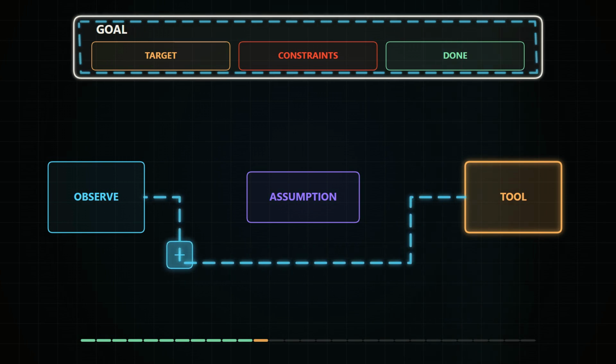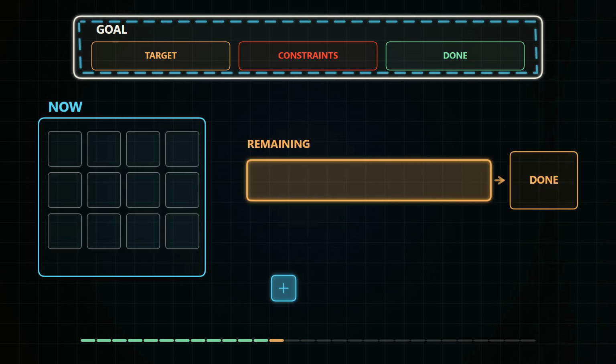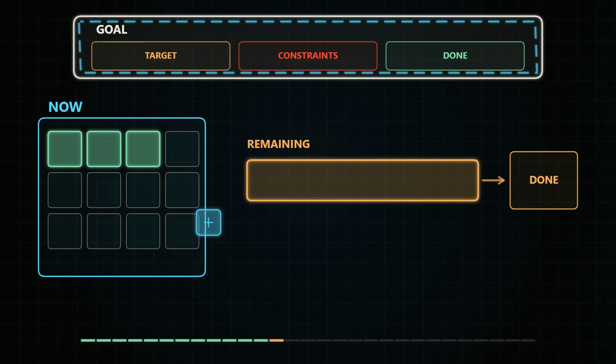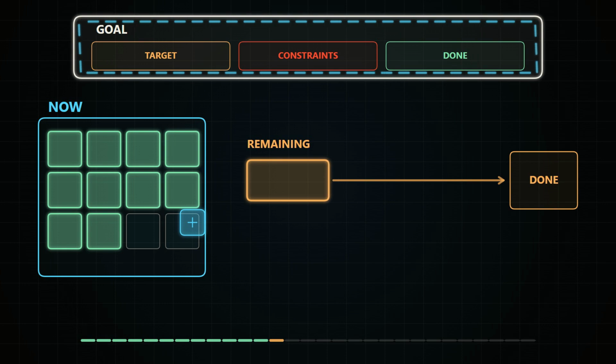Every action produces an observation: the search returns results, the command succeeds or fails, and the page changes. That observation isn't background noise, it's new state, and it can invalidate the plan that looked sensible one second earlier. The agent folds the observation back into now, completed work closes part of the gap, new errors open another branch, and missing information becomes visible. Progress isn't a feeling, it's a measurable change in the state being tracked.